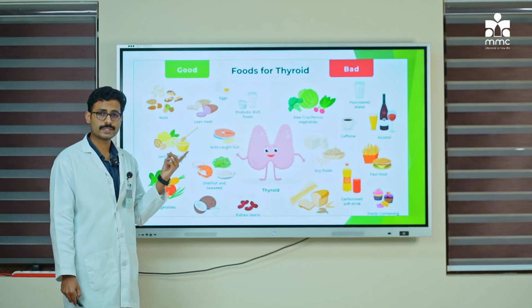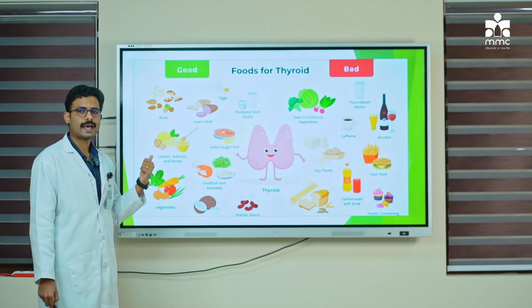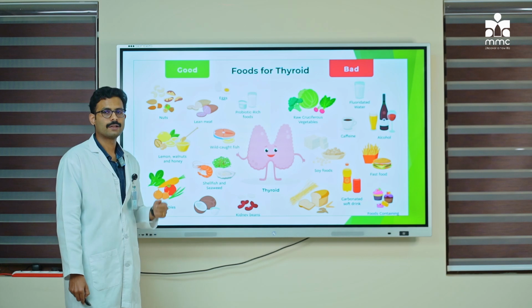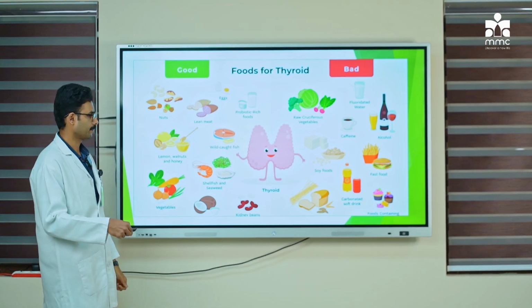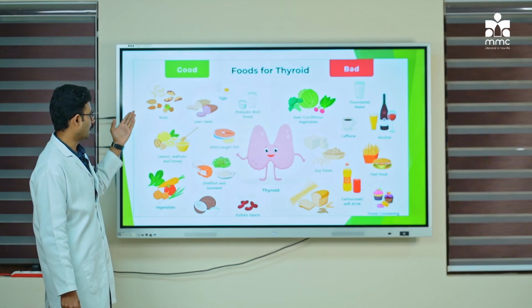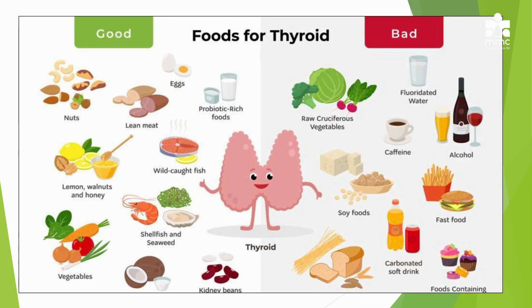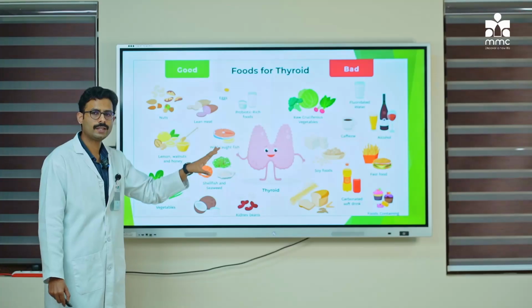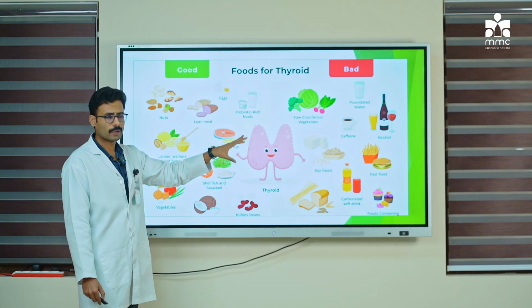Coming on to goitrogenous substances, that is, the foods that are good for the thyroid gland and foods that are bad for the thyroid gland. As you can see in this picture, the nuts, fresh vegetables, lean meat, seafood, kidney beans, coconut, etc., are all beneficial for your thyroid gland, whereas cruciferous vegetables such as cabbage, excess of soy, excess of caffeine, excess of junk food, alcohol, etc., all predispose to goiter.